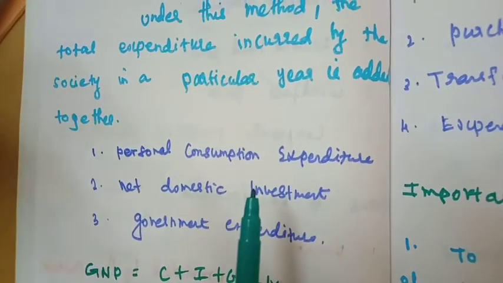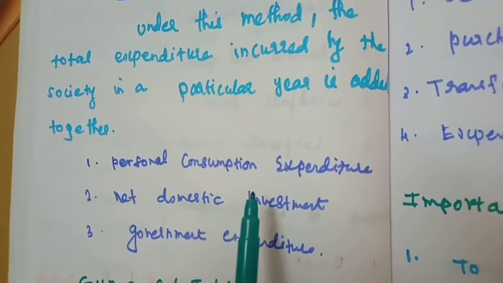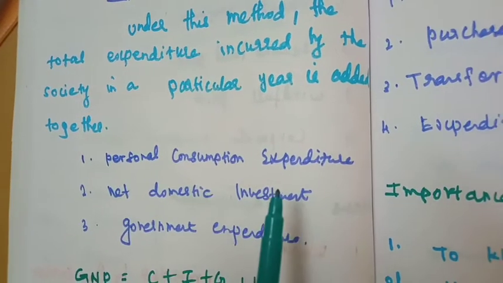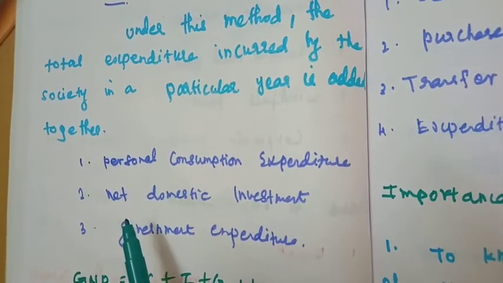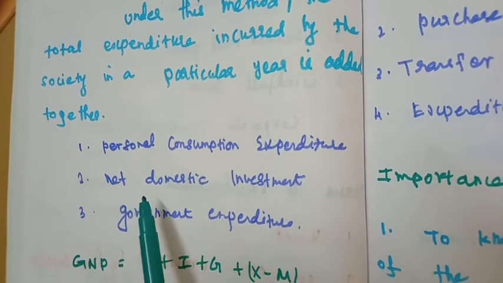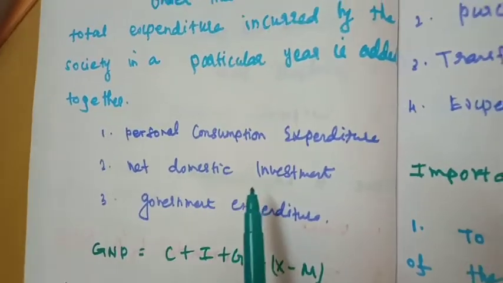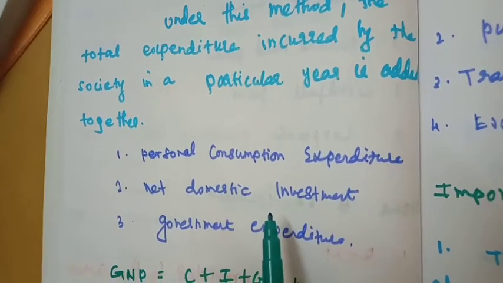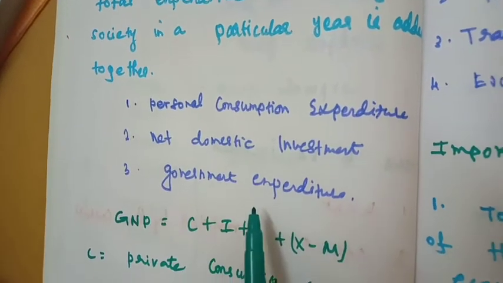People spend their income to fulfill their basic needs, which is known as personal consumption expenditure. The second one is that government or private people invest in their own country, which is known as net domestic investment. It is also taken into the national income calculation. And the third one is government expenditure.